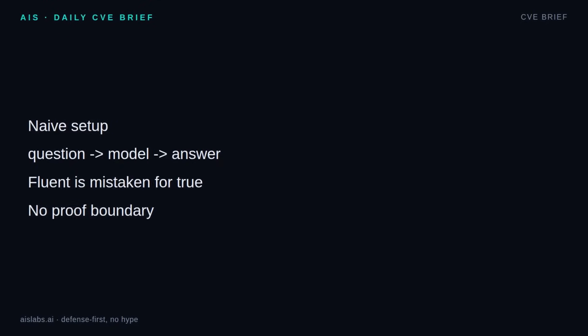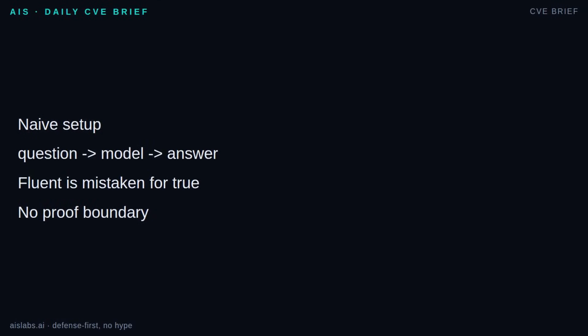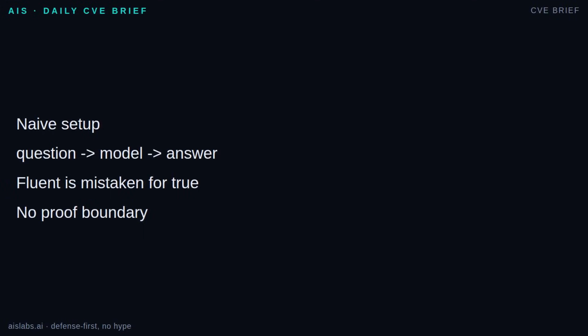The beginner version of an LLM application is usually one function: send the user's question to the model and print the answer. That is fine for experiments, but it breaks when the answer needs to be true. The model is not opening your policy document unless you explicitly give it that text or a tool that retrieves it. It is not checking a database unless you built that step, and it is not embarrassed when it lacks evidence. A fluent paragraph feels like work was done, so we accidentally treat style as validation. That is the naive failure. We ask for an answer when the system should first ask, "What would prove this?"